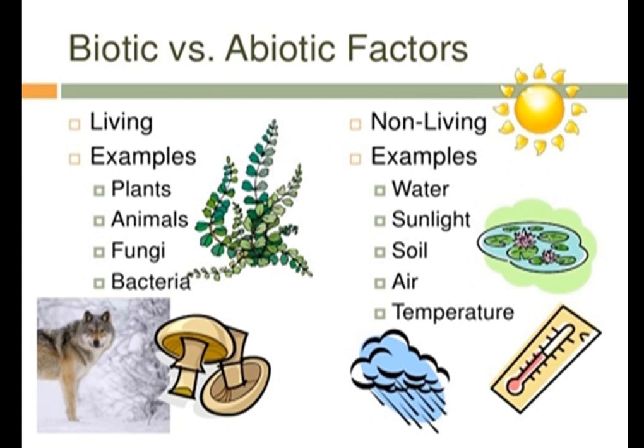Biotic means the living things, that is plants, animals, fungi, bacteria. And the non-living things are also from nature. Both of these things come from nature, but one is living and the other is non-living. The non-living things, for example, are water, sunlight, soil, air and temperature.